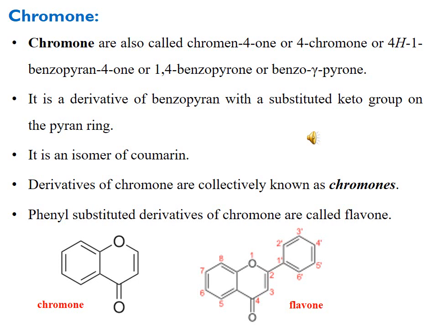The phenyl group can be at the 2nd position, adjacent to the oxygen, as you can see in the structure of simple flavone here, or it can be at the 3rd position, which is termed another class, the isoflavone. So this is all about the general introduction to chromone.